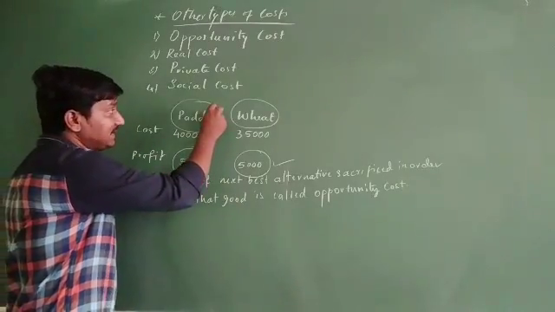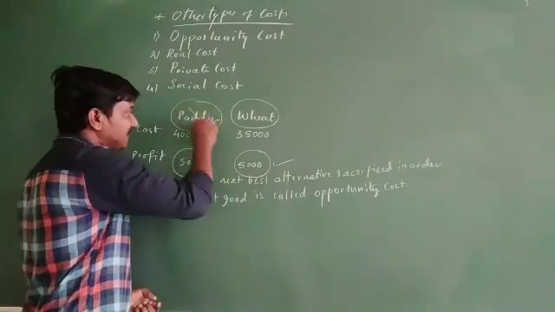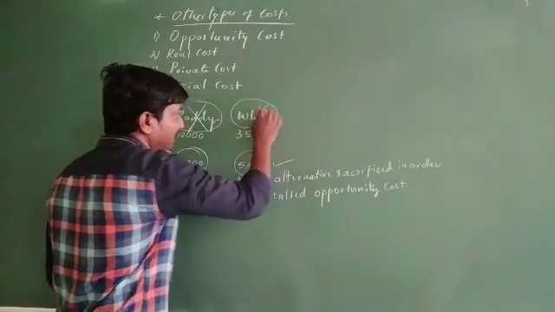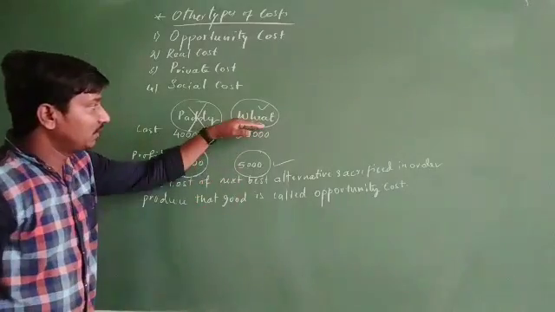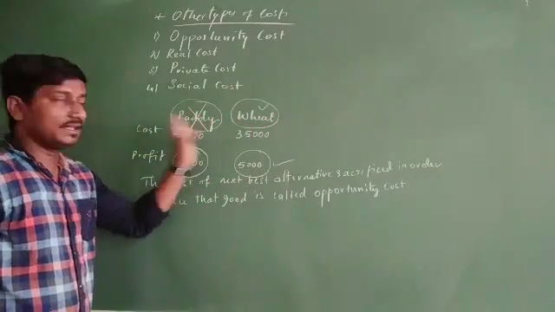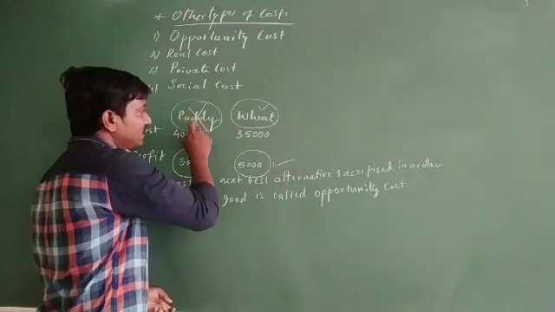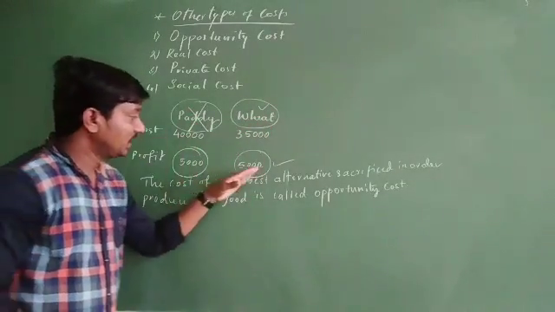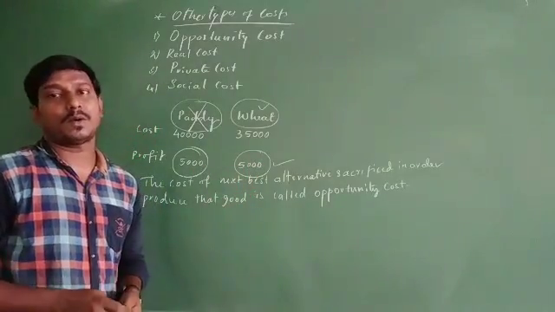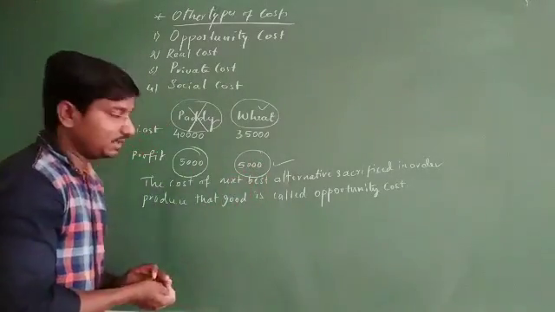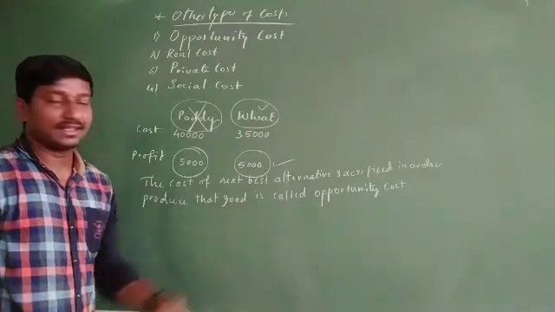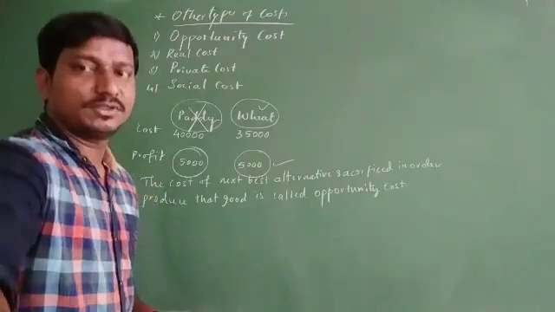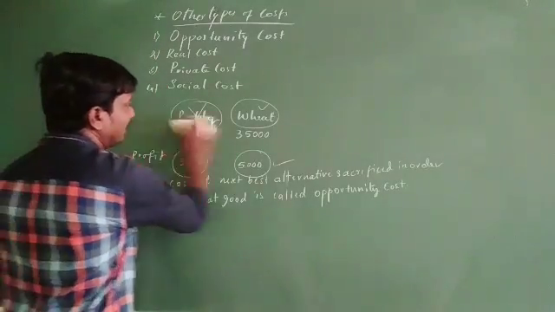The cost of the next best alternative sacrificed in order to produce that good, which means we are sacrificing paddy in order to produce the best option, that is wheat, to earn the same level of profit, that is 5,000. So that is how we call this the opportunity cost. Hope that is clear? Okay. So come to the next one, the second one, real cost.